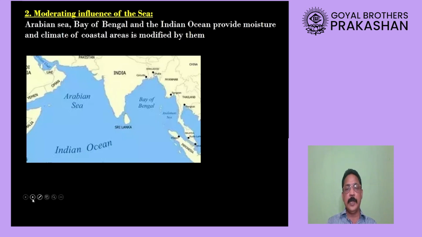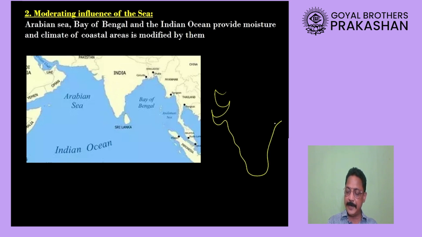Now I hope the first factor, the Himalayas, is clear to you. So let us now look at the second factor that affects the climate of India. Now let us say this is India.